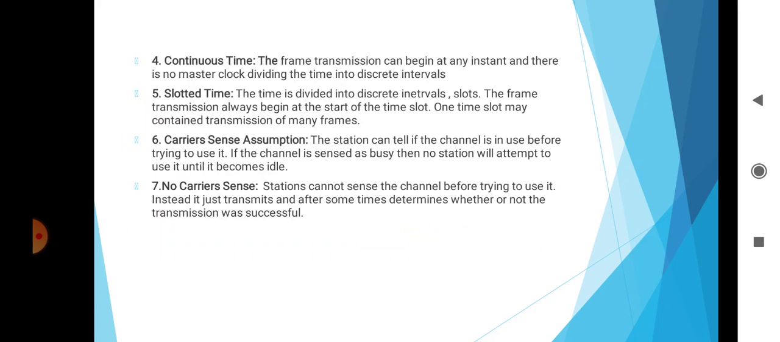Then the sixth one is the carrier sense assumption. The stations can tell if the channel is in use before trying to use it, and if the channel is sensed as busy, then no station will attempt to use it until it becomes idle. And the last one is no carrier sense. Stations cannot sense the channel before trying to use it, and instead they just transmit and after some time determine whether or not the transmission was successful.